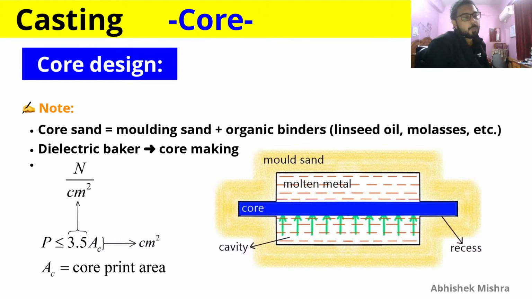So the core print area here is taken in centimeter square, because 3.5 is in Newton per centimeter square. And if you are not taking this core print area in centimeter square, you are going to get the answer not in Newton, which you obviously want. So just remember, AC is in centimeter square. So 3.5 AC is the limit, and your net buoyancy force should be less than this, so that the core will not get displaced and your core prints or recesses can support the core.